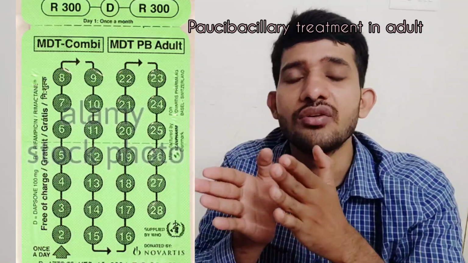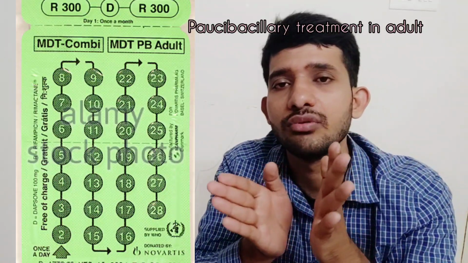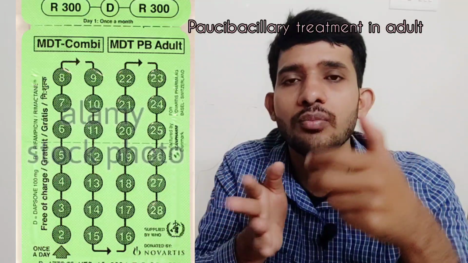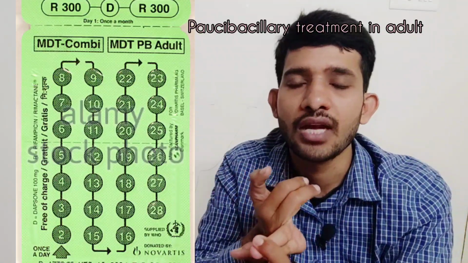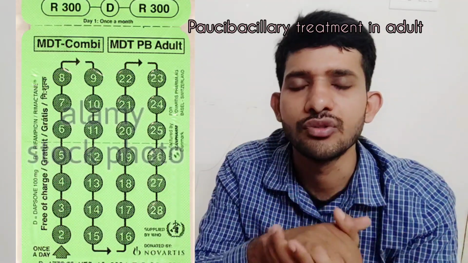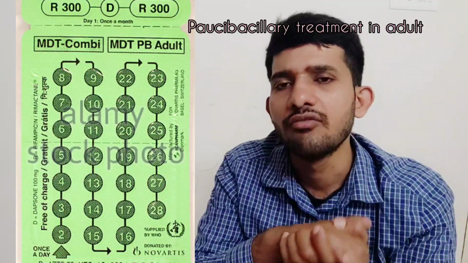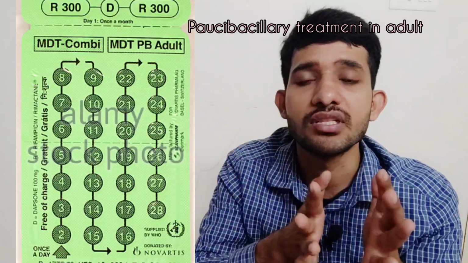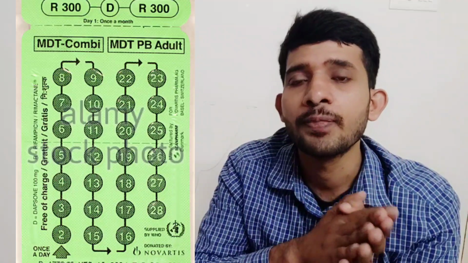So this treatment is continued for 6 months. Every month the patient will come to the physician, and rifampicin 600 mg and dapsone 100 mg will be taken under supervision, and the remaining second day to 28th day will be taken without supervision of the pharmacist. So this treatment is continued for 6 months. So this treatment strategy is for paucibacillary leprosy. So these are 2 treatment options for adults.